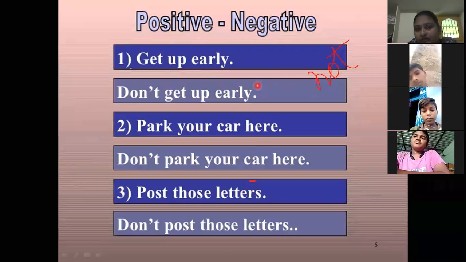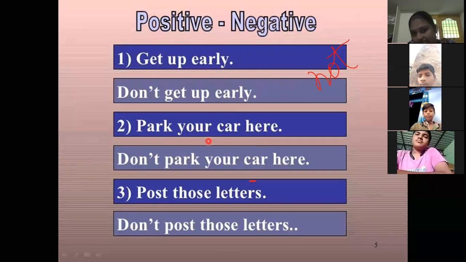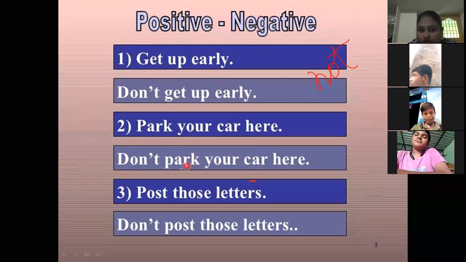But directly we can't use not here. To add not, we have to use the do form. So, do not get up early. It is the negative form. Positive form is get up early. Negative form is don't get up early. And next, park your car here. It is positive. To make it negative, we have to add not. Don't park your car here. Post those letters. Don't post those letters.